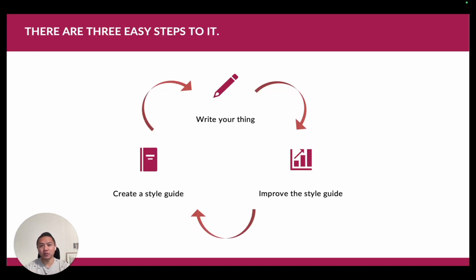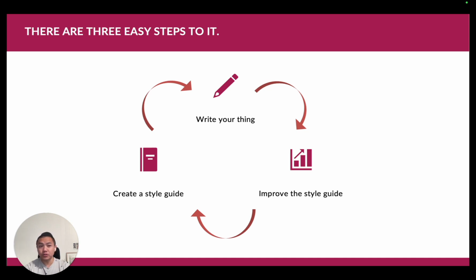Three steps to this process, and it's really like a cycle. Okay. First, you create a style guide, and that style guide has your editorial standards built into it. Second, using the style guide, you direct the model to write the thing that you're writing. And then third, you use the output to improve the style guide. Okay, so that's why you kind of go in a cycle.